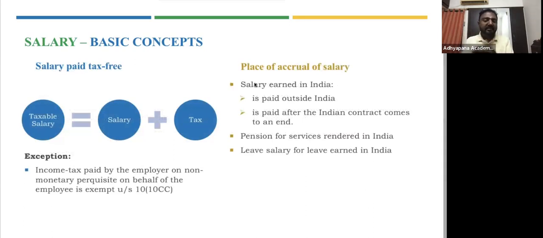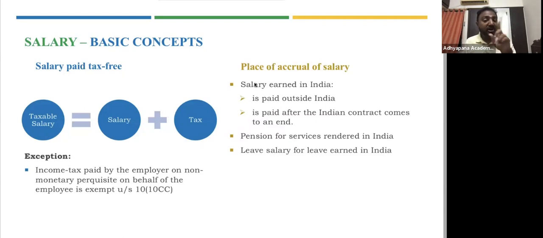And we also spoke about salary paid tax free. When you are receiving a salary, tax will be charged and deducted. So your salary is not the net. That is not what you receive in your hand. It is salary plus the taxes paid on behalf of you. For example, if your salary is 50,000 per month and you have a tax of 12,000 in a year, your employer will deduct 1,000 per month because it is 12,000 per annum. He will deduct 1,000 out of 50,000, give you 49,000, and remit 1,000 to the government.